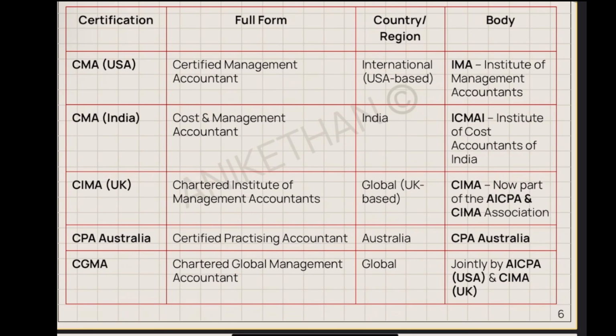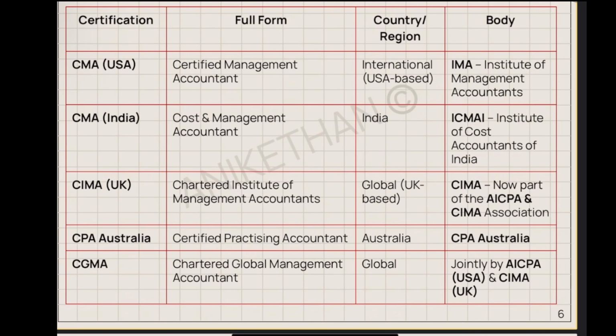Then in the UK, you have CIMA, the Chartered Institute of Management Accountants. In your study material, you might have seen the CIMA definition so many times. This is where management accounting originated, the UK, because the UK is where all the industrialization, all this science, took a forward step faster. So there was a need to do all this accounting and management. All this originated from Europe only, majorly Britain. That is why our study material has reference to CIMA, because CIMA is a very old institute, very well established.